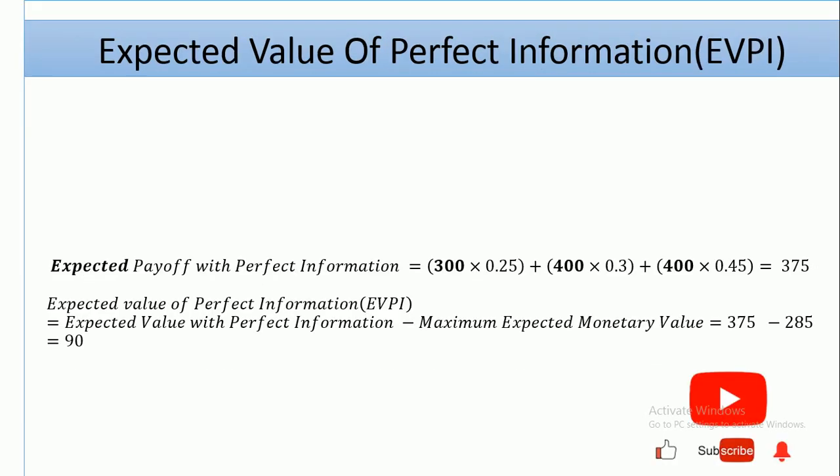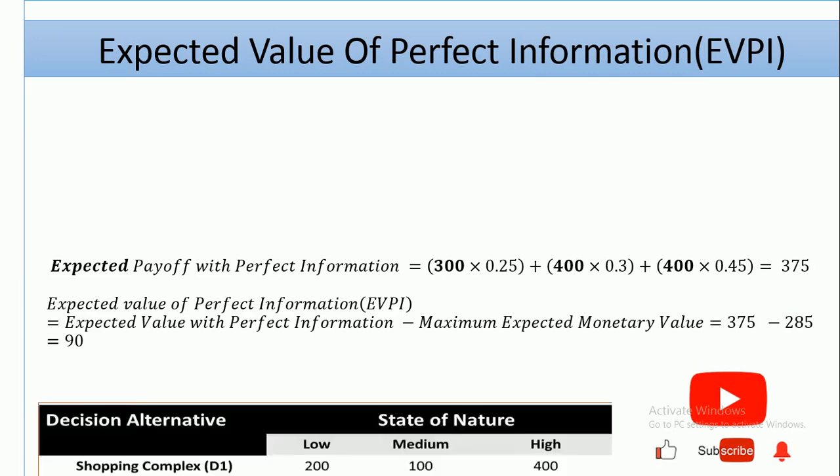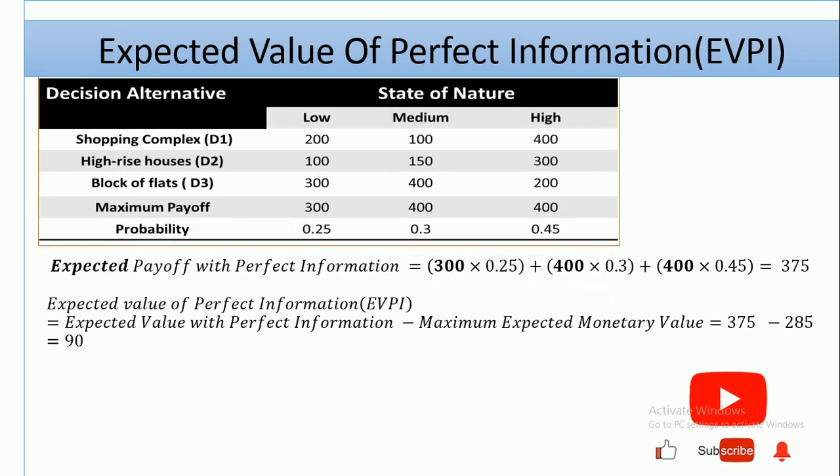Also, we can have expected value of perfect information. To determine the expected value of perfect information, firstly you need to determine the expected payoff with perfect information. Take note, there's a difference between expected value of perfect information and expected value with perfect information. So the first thing to determine is the expected value with perfect information.